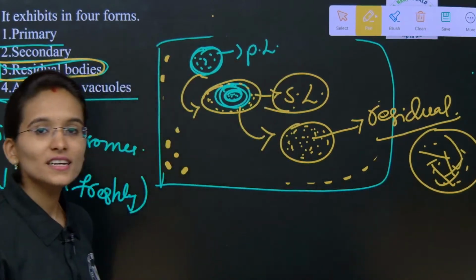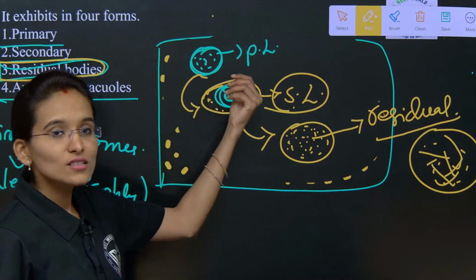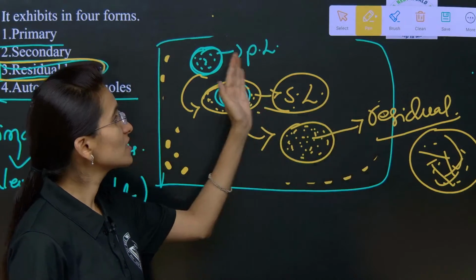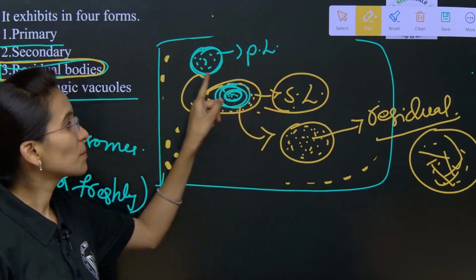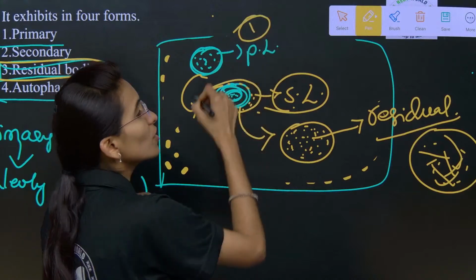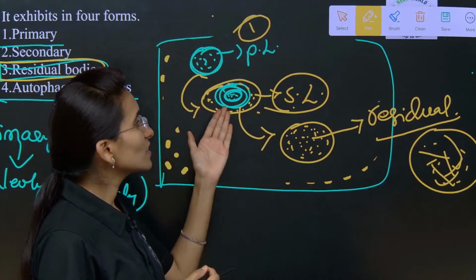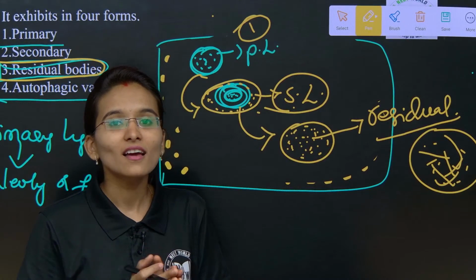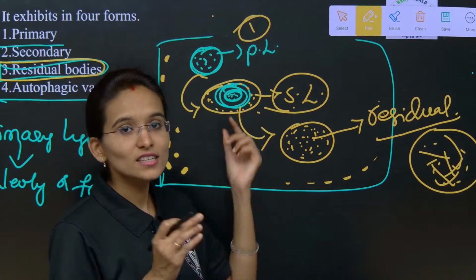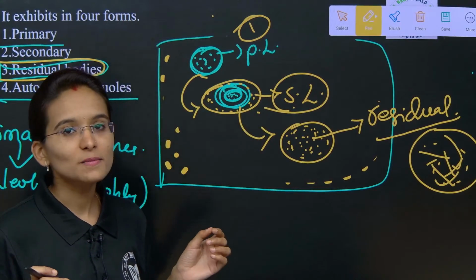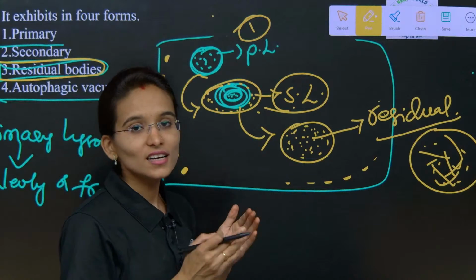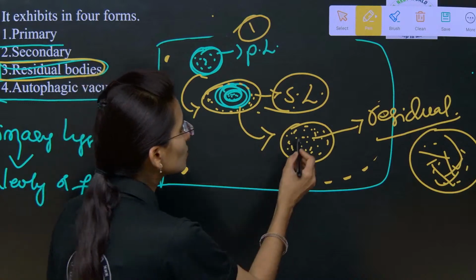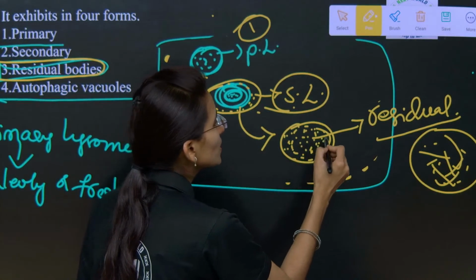Clear with the primary, secondary and residual bodies? These are residual bodies, and these are primary and secondary lysosomes. The primary lysosomes are first formed or newly formed lysosomes. Later these primary lysosomes are going to fuse with the food vacuoles. After fusing, the food present in the cell is broken down into simple substances, and then the undigested food particles are sent outside from this lysosome.